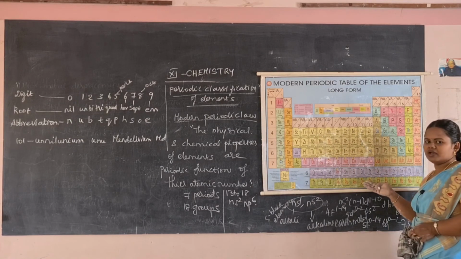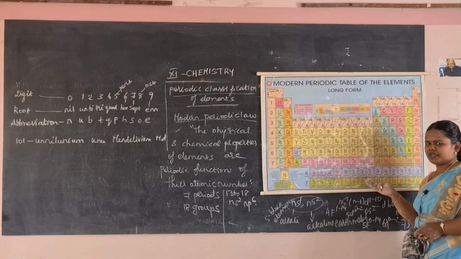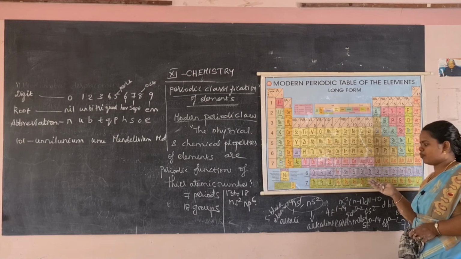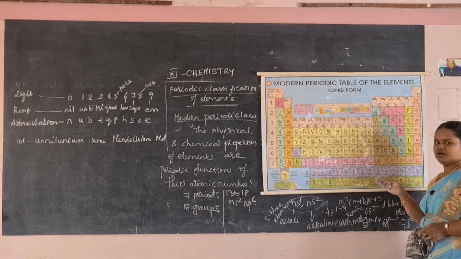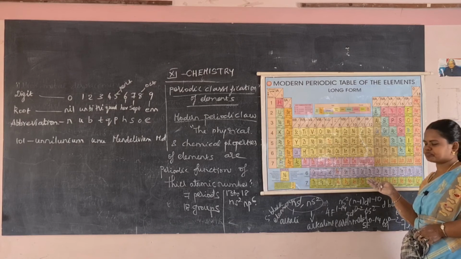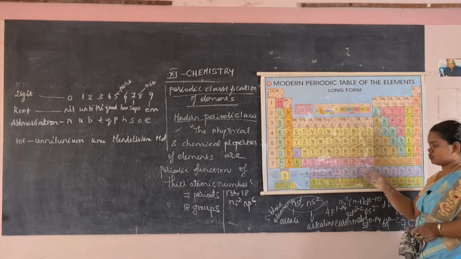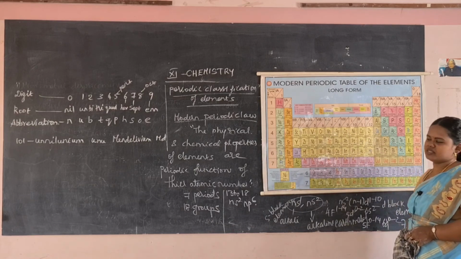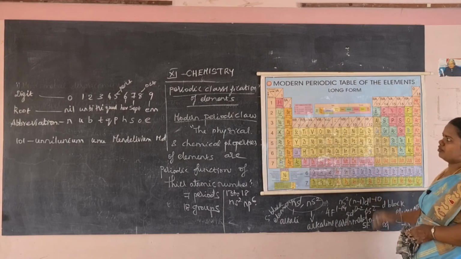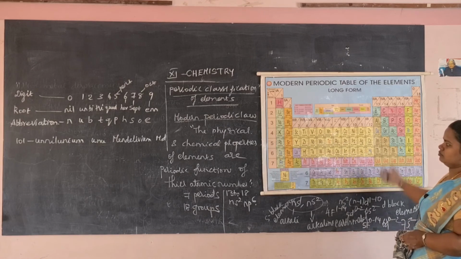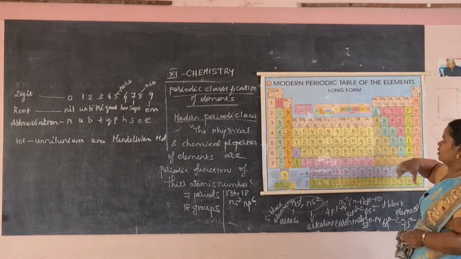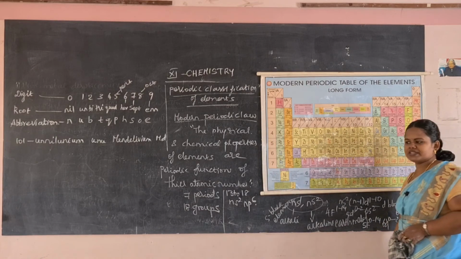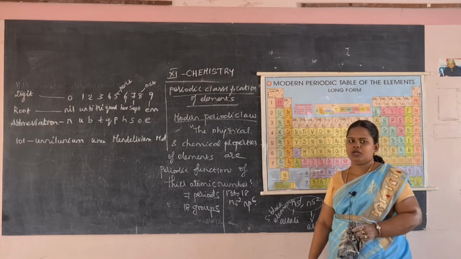And these are our lanthanides and actinides, that is the f block elements, which are the inner transition elements, and the d block are the transition elements. So this is the summary of our periodic table. Now we'll see how to give names.